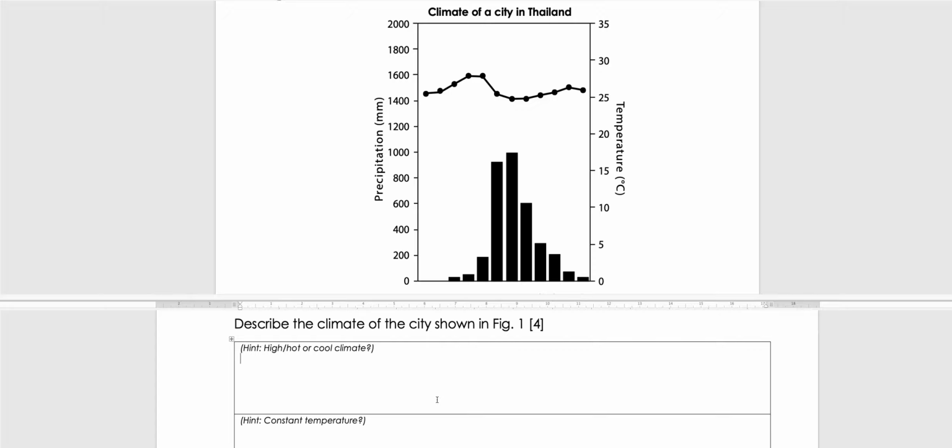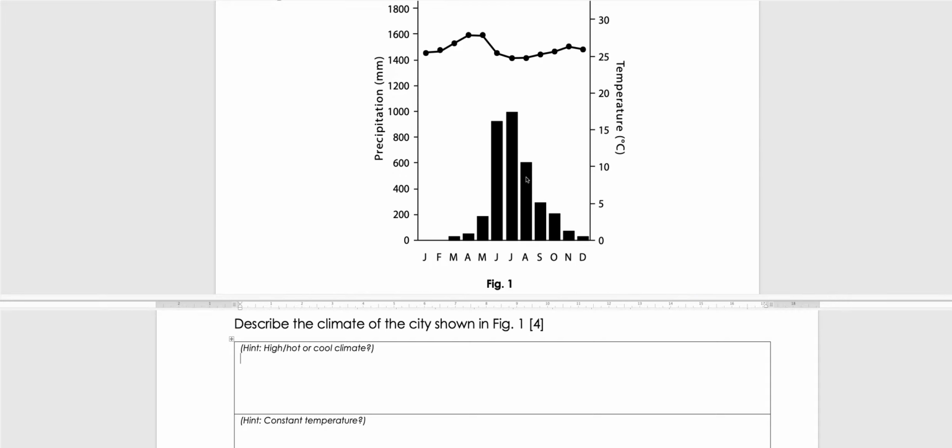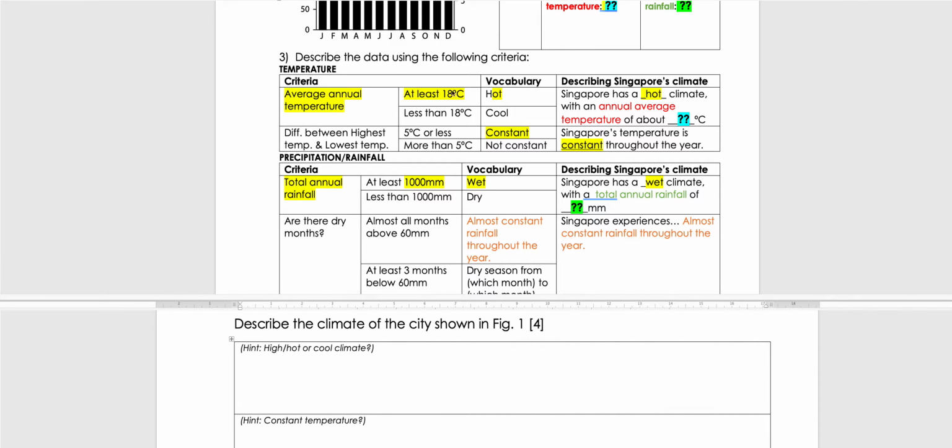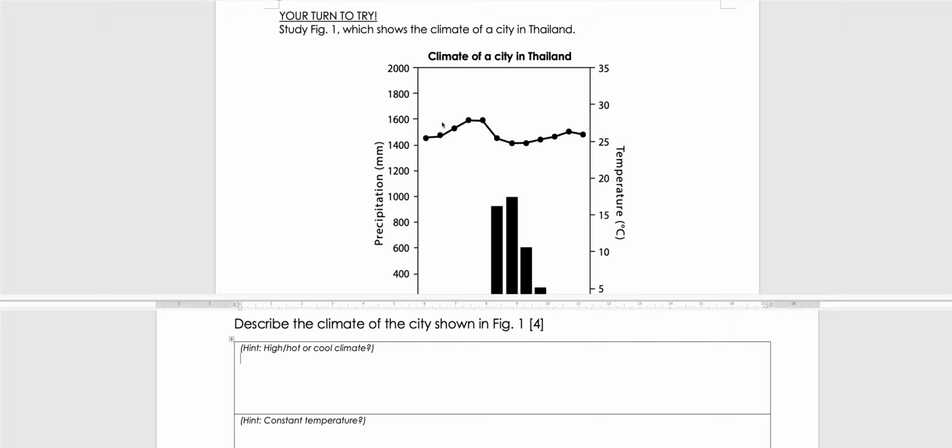Okay, have you done your analysis for page 3? Now let's describe the thing together. Okay, so as you can see, the temperature is above 18 degrees Celsius as compared to here. You can see that the whole year, if I average out, I'm not going to show you my working. You have to do your part. All right, and I will see it from your homework.